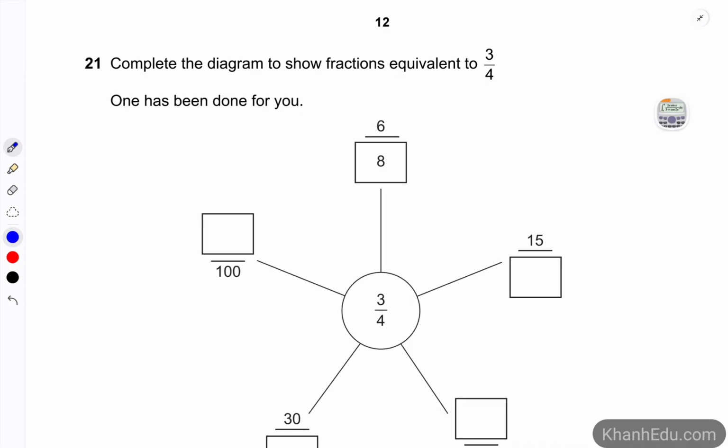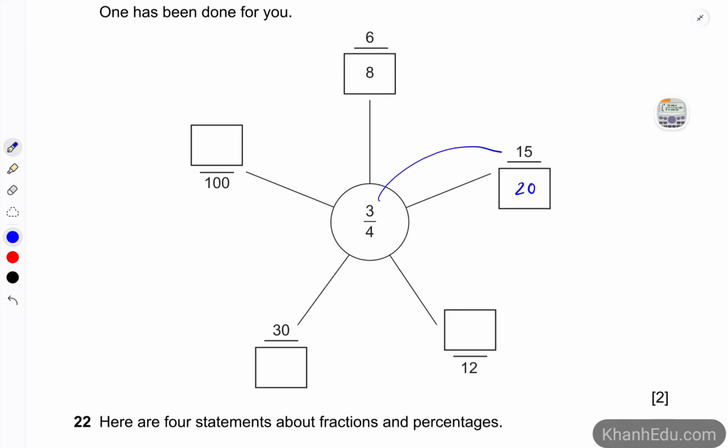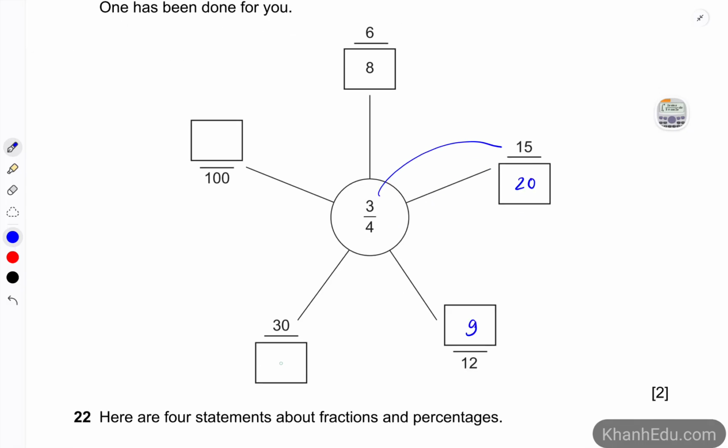21. Complete the diagram to show fractions equivalent to 3 over 4. Okay, so 3 over 4 is 15 over something, so 3 has to be multiplied by 5. So we have to multiply 4 by 5 also. So 4 times 5 is 20. And this one is 9. This one is 40. And this one is 75, because 4 multiplied by 25 becomes 100, and 3 multiplied by 25 gives us 75.